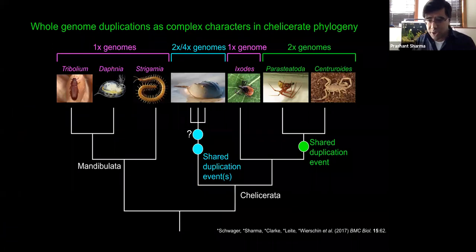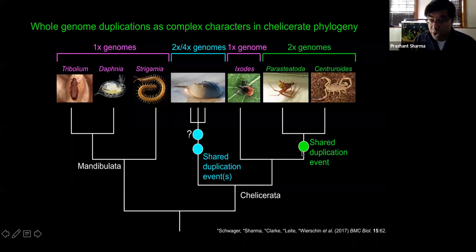In a work published 3 years ago, upon the publication of the genomes of Parasteatota tepidariorum and Centruroides sculpturatus, the I5K initiative was able to show that the common ancestor of spiders and scorpions shares a duplication event, that is, a whole genome duplication, to the exclusion of apulmonate arachnid groups like mites, ticks, and harvestmen, shown in the schematic by this photograph of Ixodes scapularis. Horseshoe crabs are now understood to have their own twofold whole genome duplication, at least, but this is a completely independent event and it has nothing to do with the arachnopulmonate duplication.